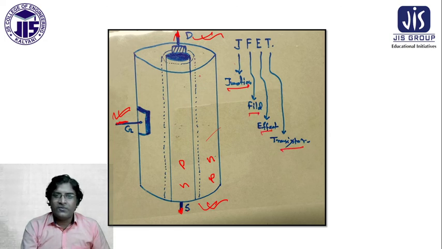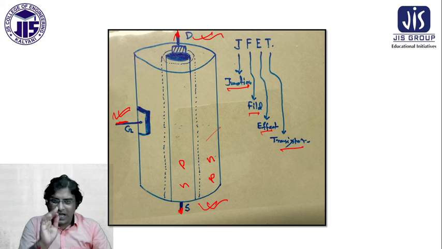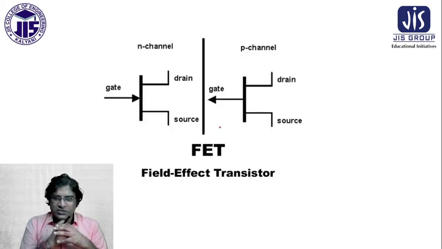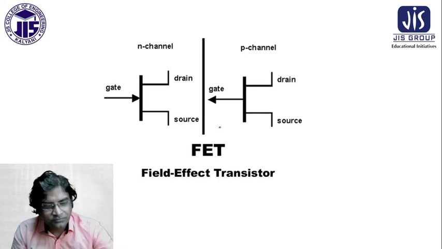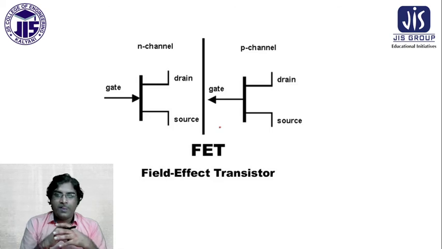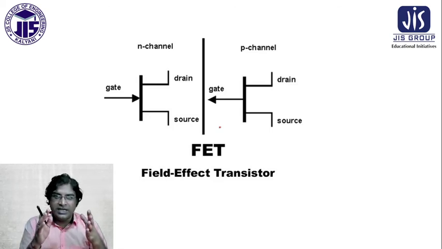You see one field is created, and for that reason the transistor is working. So I'm coming to a very important matter. First of all, I will go for the representations of P channel and N channel FET.